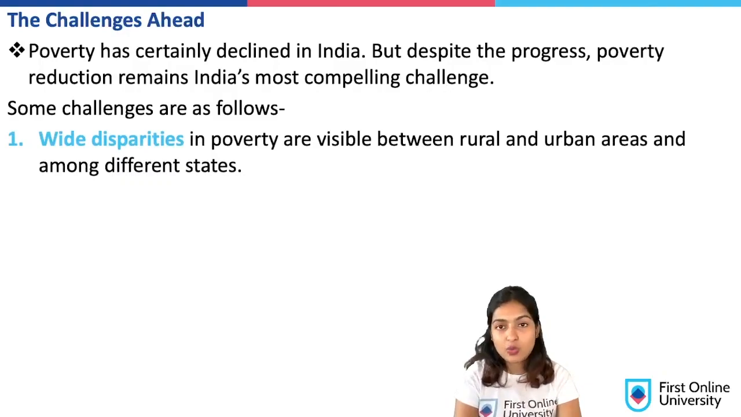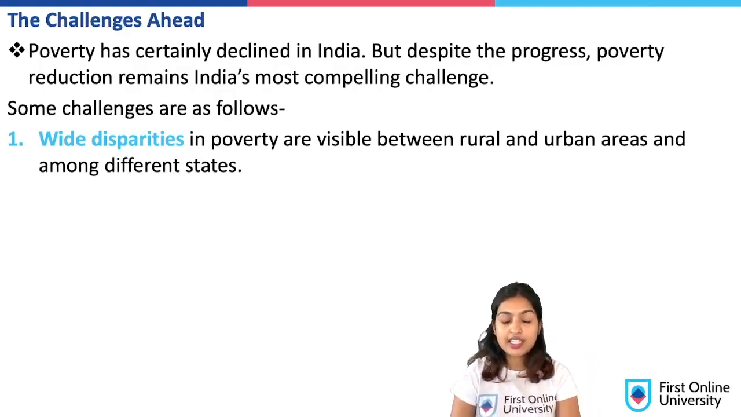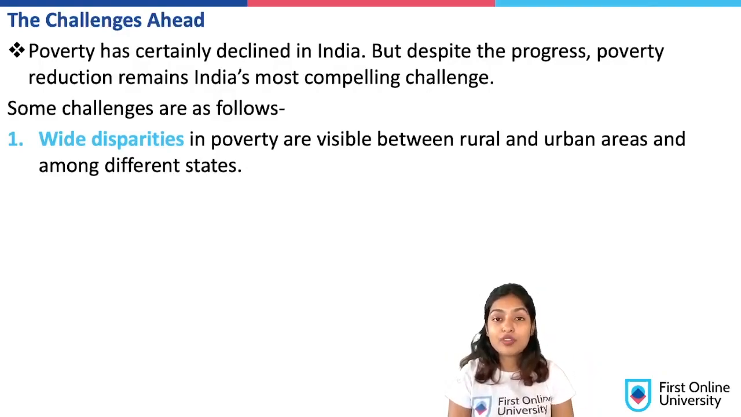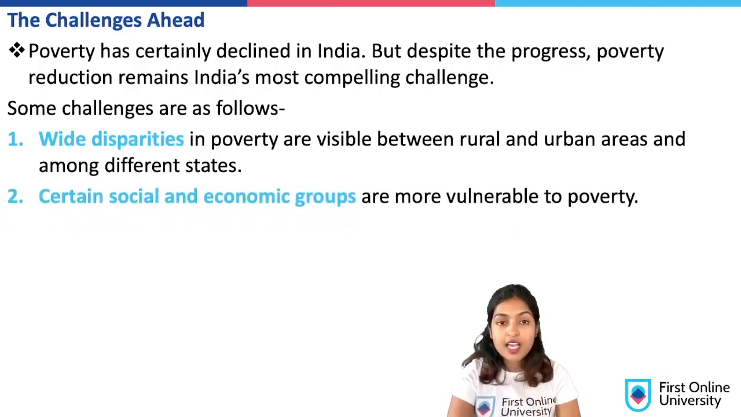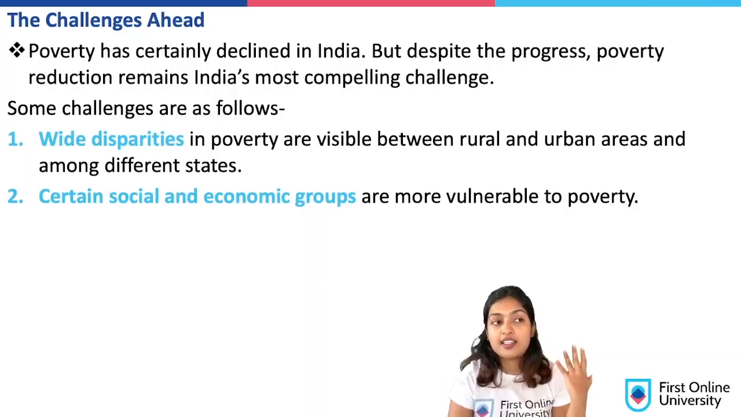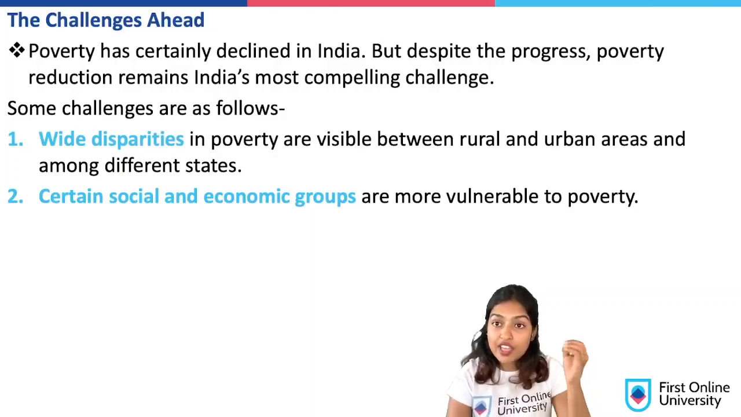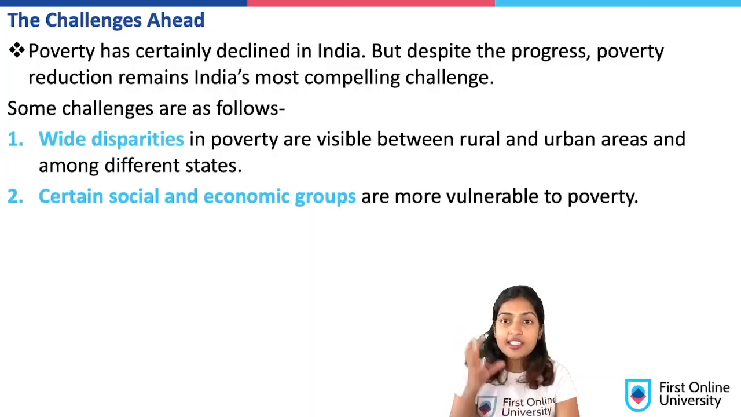Wide disparities is one of the challenges. There is a lot of poverty difference between the rural areas and the urban areas, and there is also disparity between the poverty levels of different states that needs to be addressed first. And also, like mentioned above, there are certain social and economic groups such as the rural casual laborers, scheduled castes and scheduled tribes that are very vulnerable compared to the other poor people. So they need to be targeted rightly for anti-poverty.